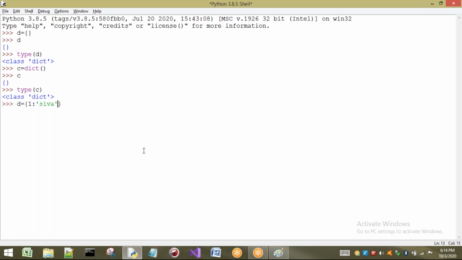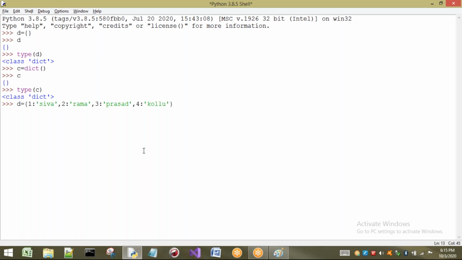The key is the roll number, for example, and the value is the name. Next 2, and next I am going to consider 3. So here I have taken 4 keys and values.